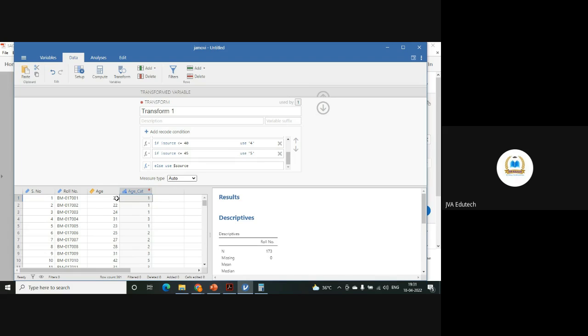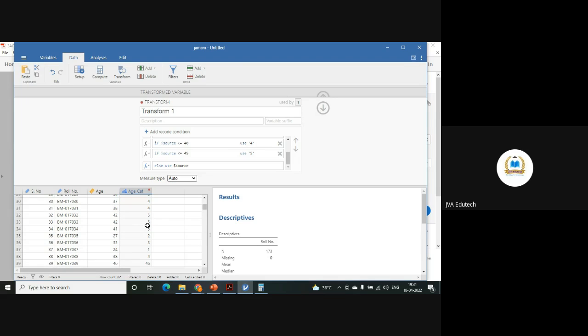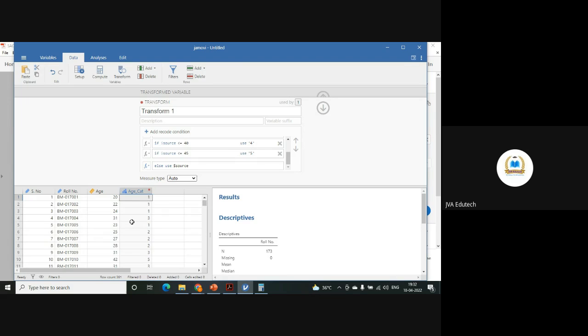Now, all between 20 to 25 have been coded as 1, between 25 to 30 as 2, between 30 to 35 as 3, between 35 to 40 as 4, between 40 to 45 as 5, like this. You can see here. Similarly, you can decide whether you want to keep the class interval at 5 or 10, let's say 20 to 30 as 1, then you can specify here. So like this, you can recode it.